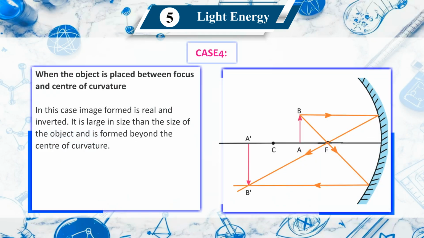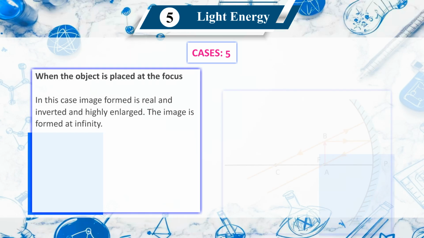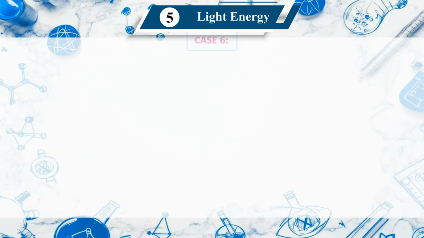Case 4. When the object is placed between focus and center of curvature. In this case, the image formed is real and inverted. It is larger than the size of the object and is formed beyond the center of curvature. Case 5. When the object is placed at the focus. In this case, the image formed is real and inverted and highly enlarged. The image is formed at infinity.